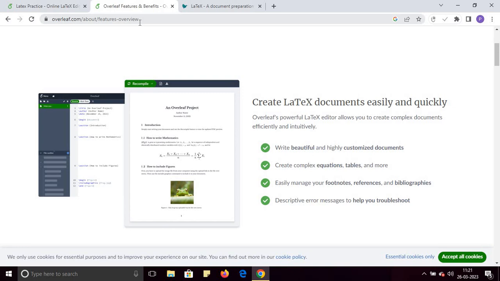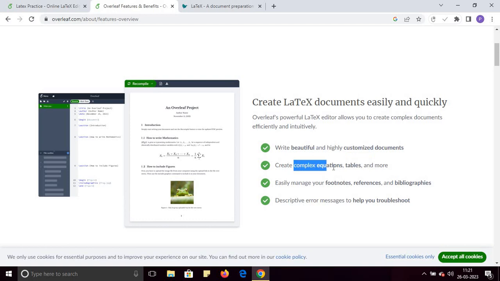It is an online LaTeX editor. You can go to this website and use LaTeX and generate documents without installing any software. So you can create LaTeX documents easily and quickly with the help of overleaf.com. It provides the option for writing beautiful and highly customized documents.